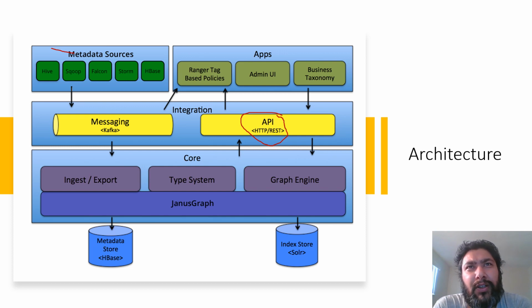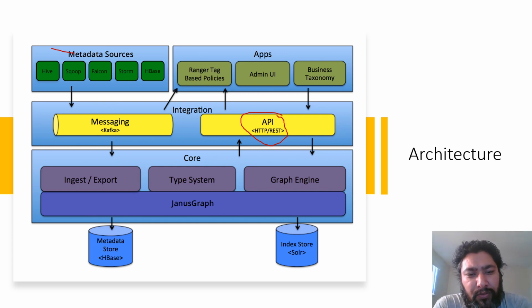This is the interface from where various applications, non-metadata sources, can interact with Atlas to find the details about the data so that they can act. For example, Ranger can read the metadata and enforce the security policies on top of it for security purposes, as we discussed in the features provided by Atlas.